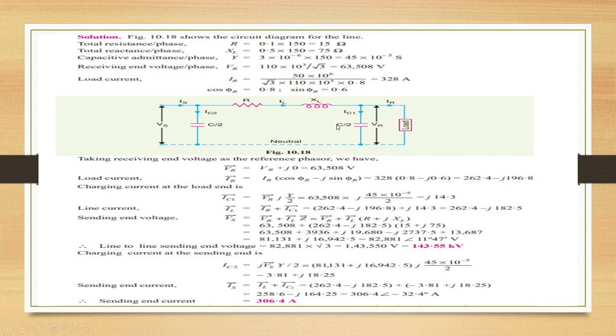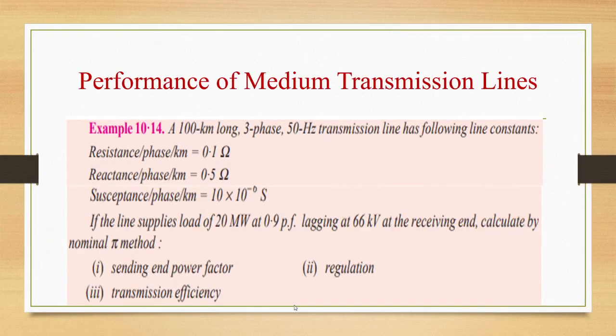Draw the nominal pi diagram. That is, at the sending and receiving end, capacitance is divided by 2, C by 2, C by 2, and R and XL in series here. Okay. VR is VR plus j0, that is 63,508 volts. IR is IR into cos phi R minus j sin phi R. So we get the values for IC1, IL, Vs. And the line to line sending end voltage is 143.55 kilovolt. IC2 is minus 3.81 plus j18.25. Sending end current is 306.4 amps.